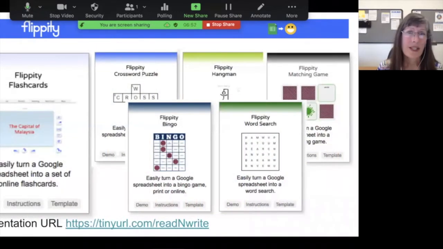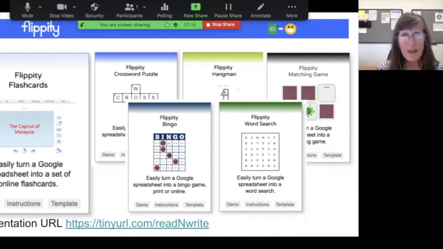So I mentioned in the opening that you can use terms once, and then you will get 5 other activities. So if you start with Flippity flashcards, then you will have the option to generate from that list of terms and definitions. It depends on what you want. So in a crossword puzzle, it makes sense to use the terms.